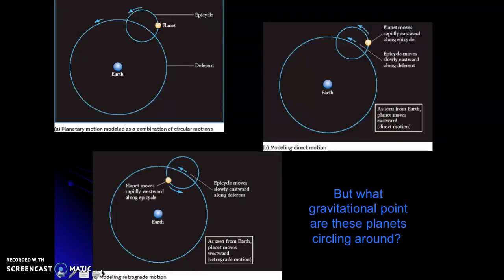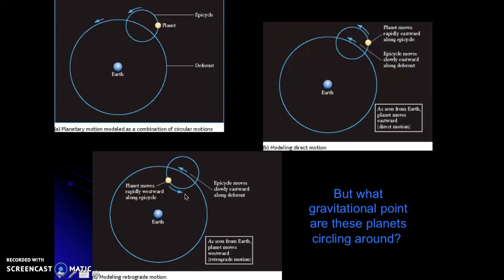So let's look at what this looks like. So here's an example of a planet's orbit around the Earth in the geocentric view. And then Ptolemy envisioned that the planet was also moving in this epicycle, another orbit. And as that orbited around, it would also orbit around the Earth. And so this said, okay, well, in this direction, we notice the eastward motion. And then when it was down here, it would be doing this westward motion. He thought, oh, perfect. This totally explains this retrograde motion of the planets that we see in the night sky in our geocentric view of the solar system.